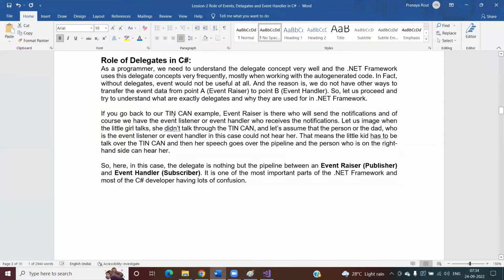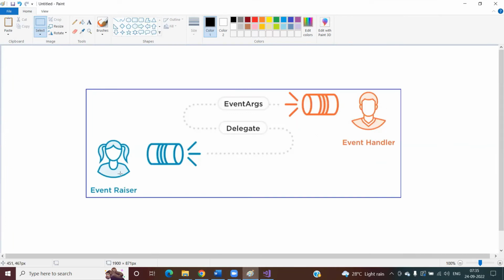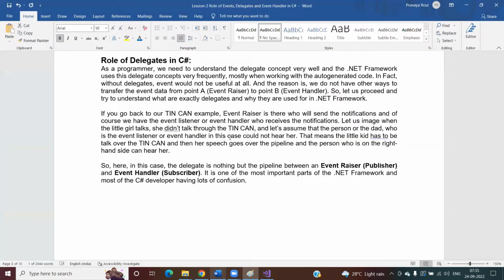Right. If you go back to our tin can example, an event raiser is there who will send the notification. And of course, we have an event listener or event handler who will receive the notification. For example, in this case, this is the event raiser and this is the event handler. Here, the event raiser will send the notification and that notification will be received by the event handler. Right. So this is the thing.